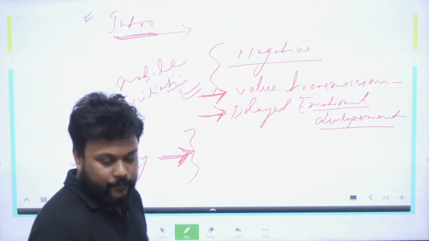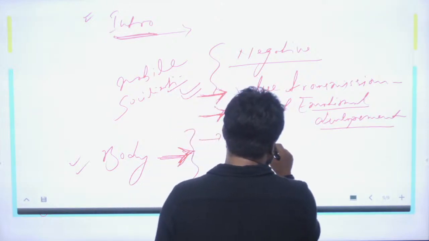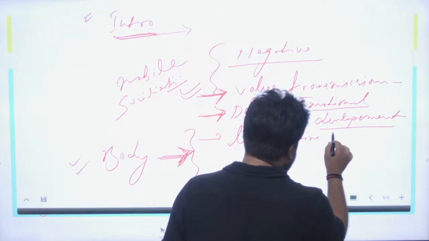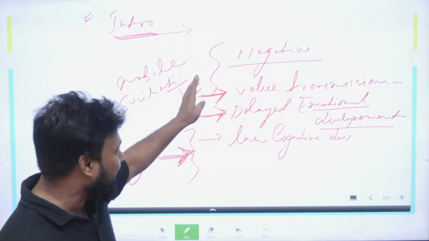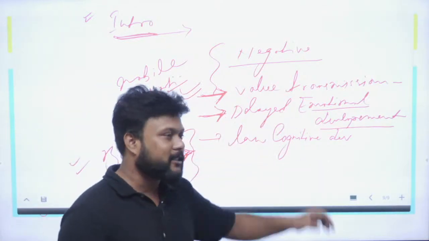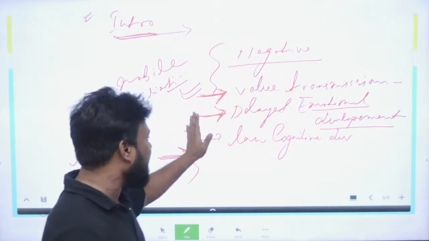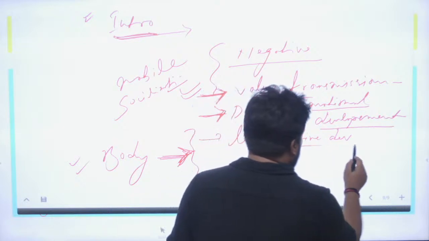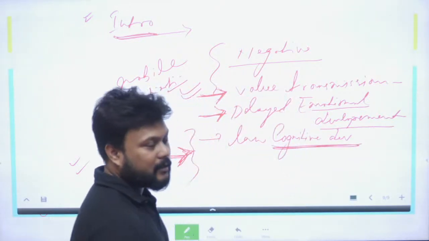Again, this also leads to the problem of low cognitive development. Emotional development and value transmission are all exactly about values and principles learned from society, and exactly that is what is affected through this process. This leads to a break in the transmission of cognitive ideas into the child.